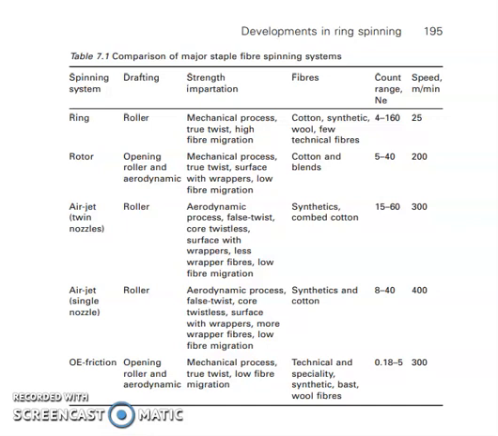Dear students, the topic of my today's lecture is comparison of main technologies of spinning. The major technologies of staple fiber spinning are ring, rotor, air-jet, and open-end friction spinning machine. These technologies are all used commercially and compete with each other for their share of the market.